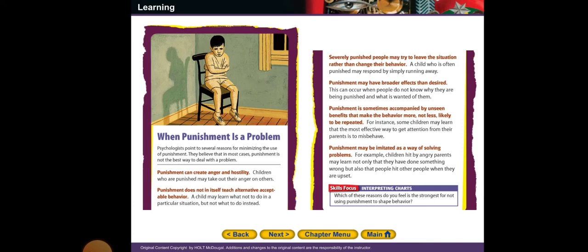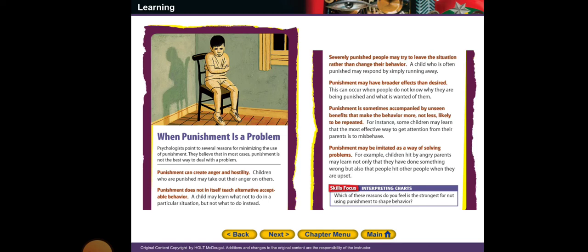Punishment does not in itself teach alternative acceptable behavior. A child may learn what not to do in a particular situation, but not what to do instead. So punishment is an unfavorable thing. Severely punished people may try to leave the situation rather than change the behavior. So a child who is often punished may respond by simply running away. So this is a very bad thing that follows the punishment.